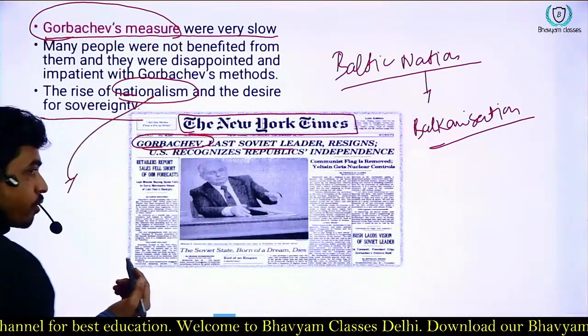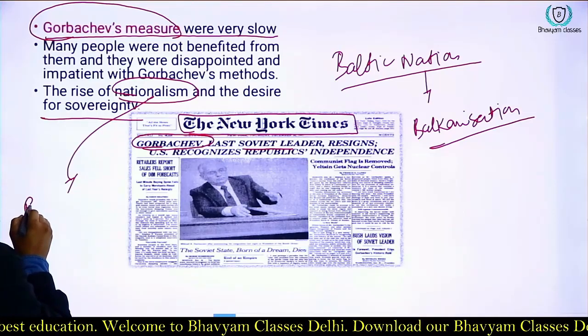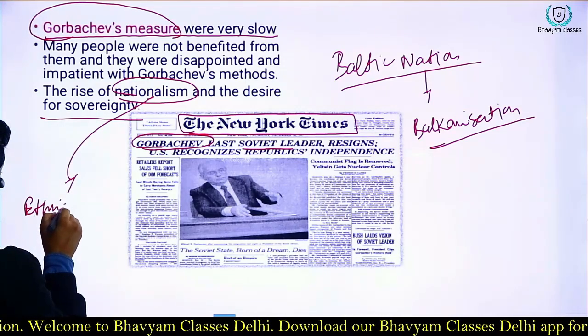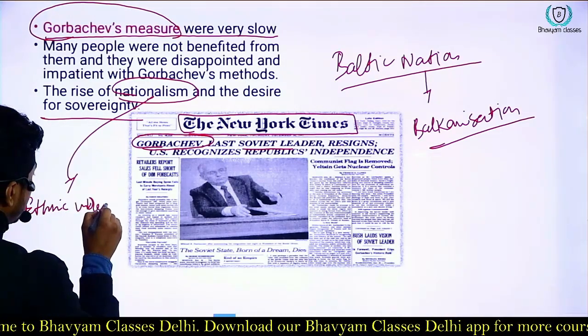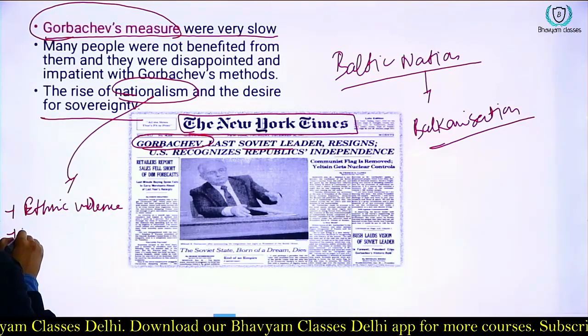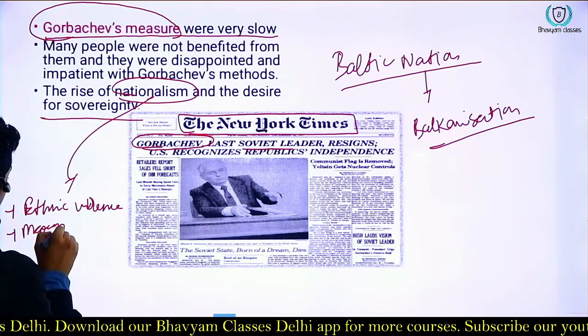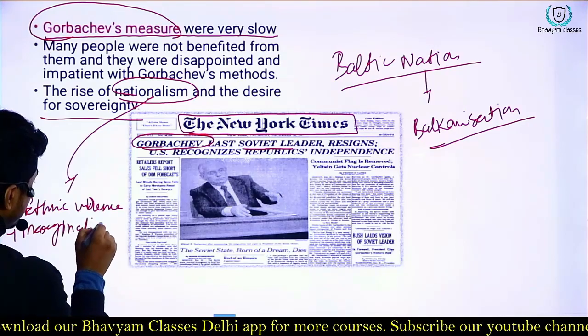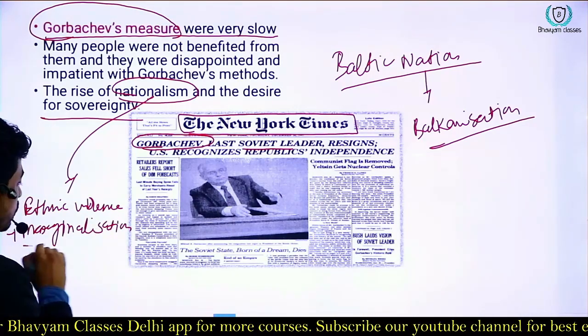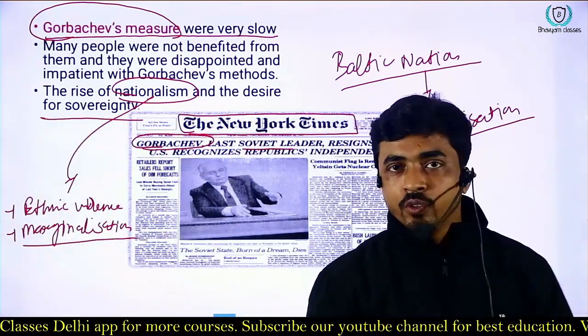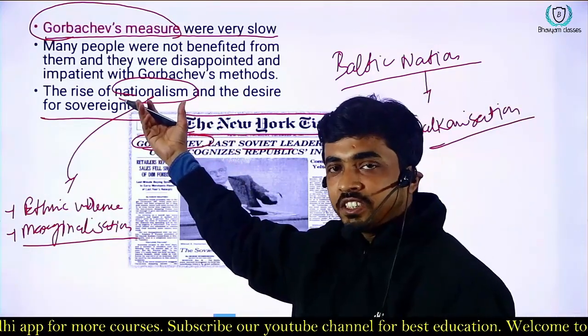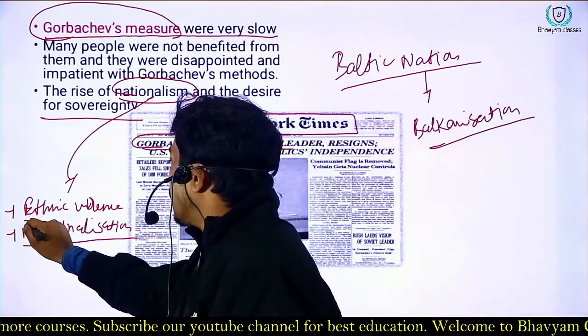It was because of ethnic violence and marginalization. These two factors were majorly responsible for the emergence of nationalism in the Baltic nations.